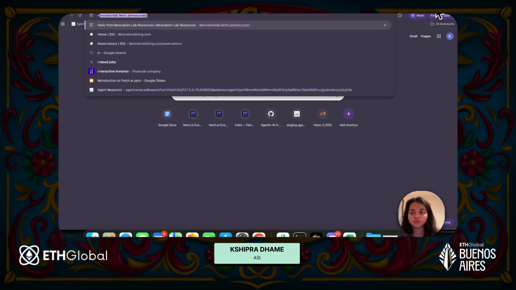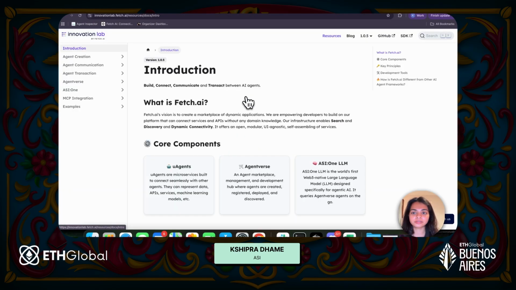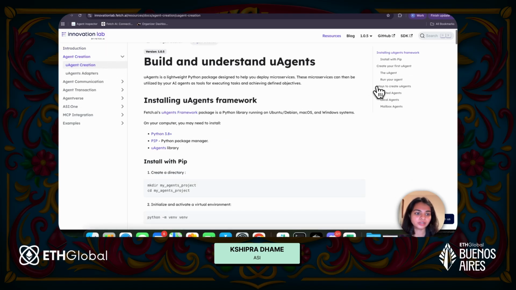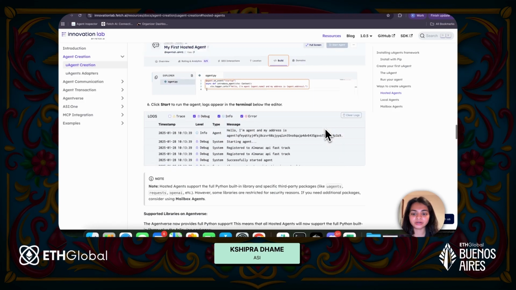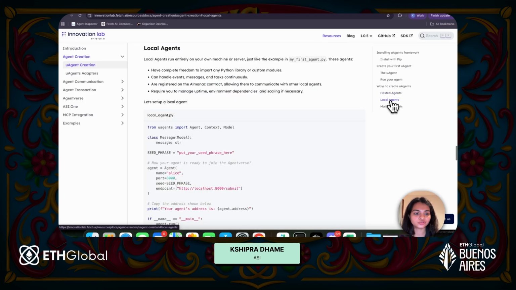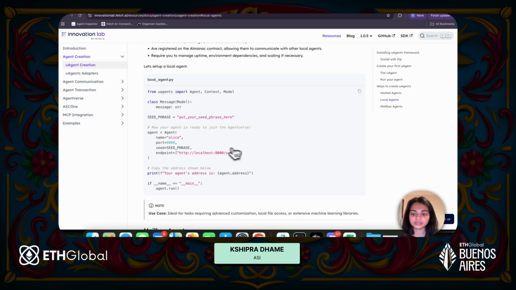So if I just go to Innovation Lab resources, and go to agent creation and uAgent creation, you can see all of them here. So this is the hosted uAgent. We saw one example around it. So I will just show you the local uAgent. If you see, nothing much changes really. It's just the way you initialize the agent.